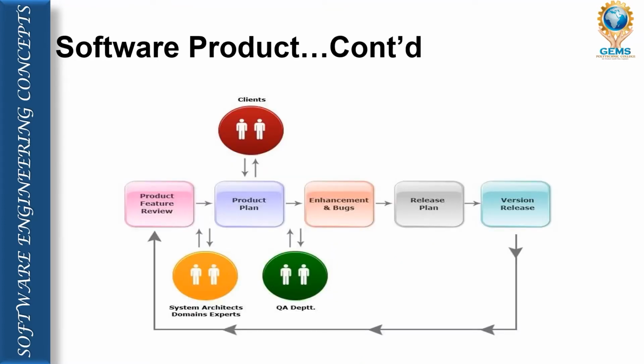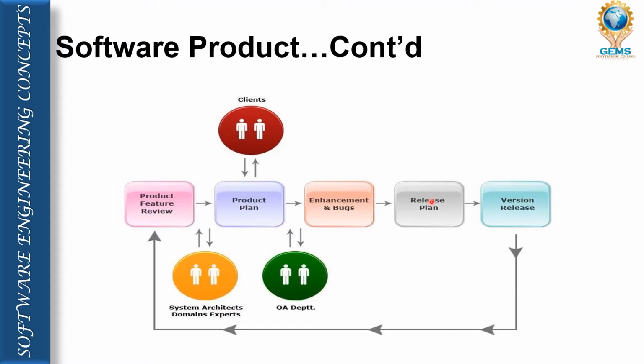Now this is the actual layout, we can say, for the software product. Here the client gives the request to the software developer. Then the software developer accepts the request from the client and puts it as a product plan. Then this product plan comes to the QA department, that is the quality assurance department. They check the product plan, and if any enhancement or bugs are there, they fix them, and then finally it becomes a final plan and it will be released.